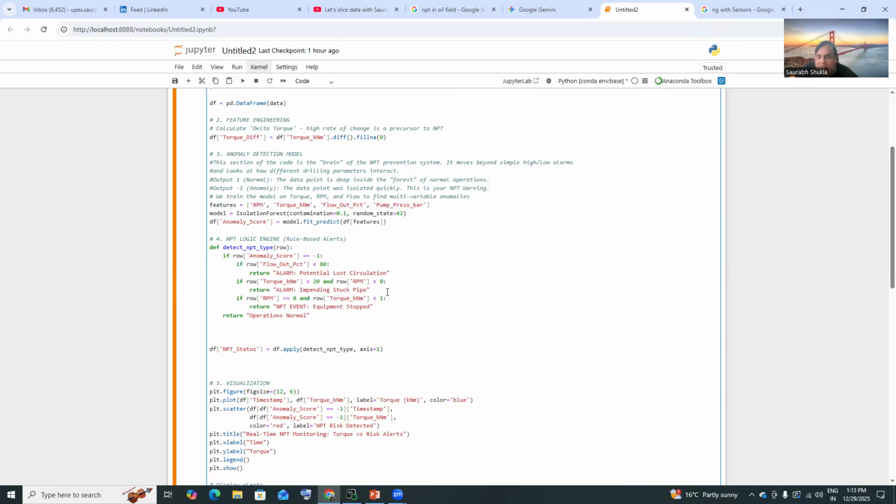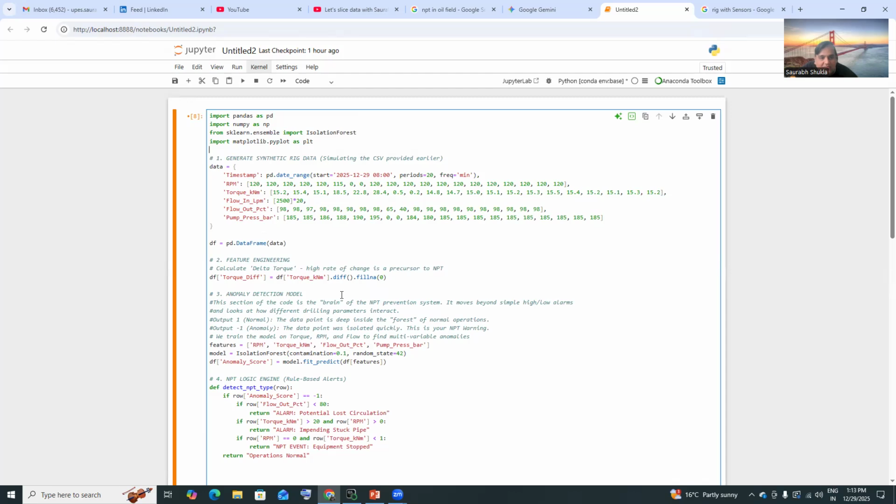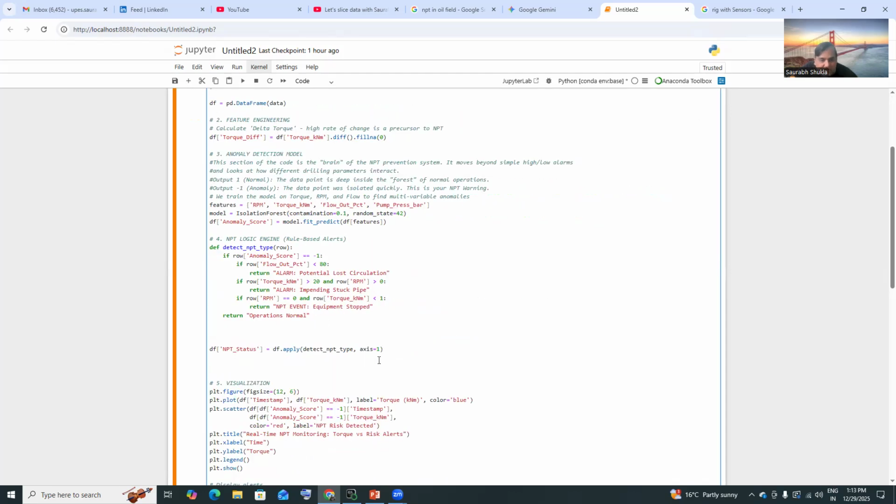If torque is less than 20 and greater than 0, definitely this impending stuck pipe problem will be there. If RPM is 0 and torque is less than 1, then it is equipment stopped, otherwise operation normal. So I will give this kind of condition to understand my data. This is my data, and I have given this particular condition.